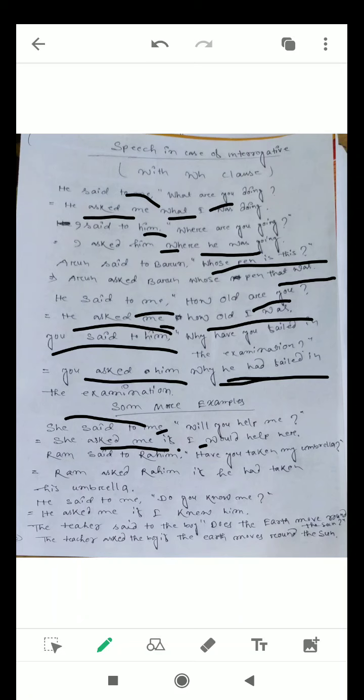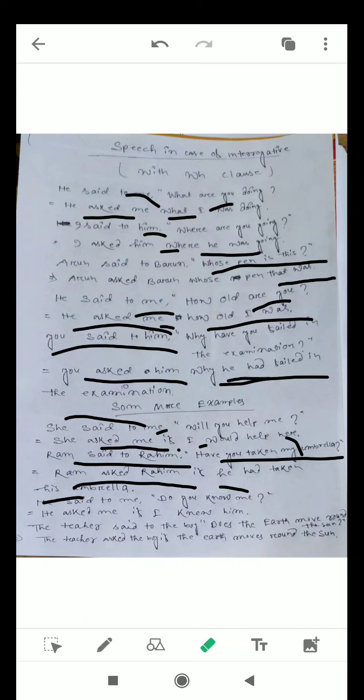Ram said to Rahim, "Have you taken my umbrella?" Ram asked Rahim. Rahim is third person and that is why we have to put here he. Ram asked Rahim if he had taken his umbrella. Both Ram and Rahim are third person. That is why he and his are put.